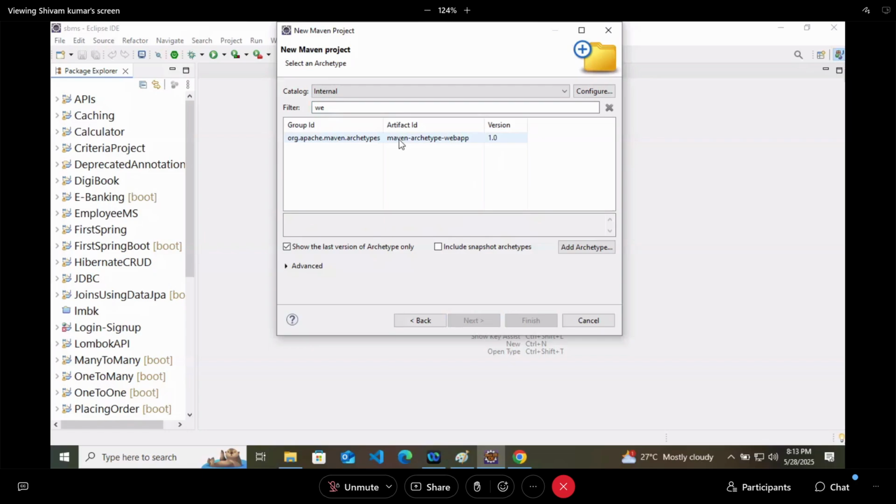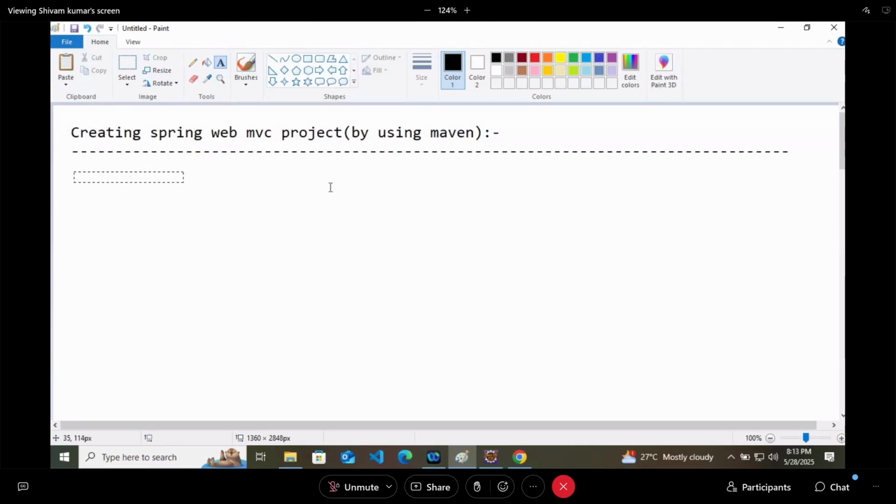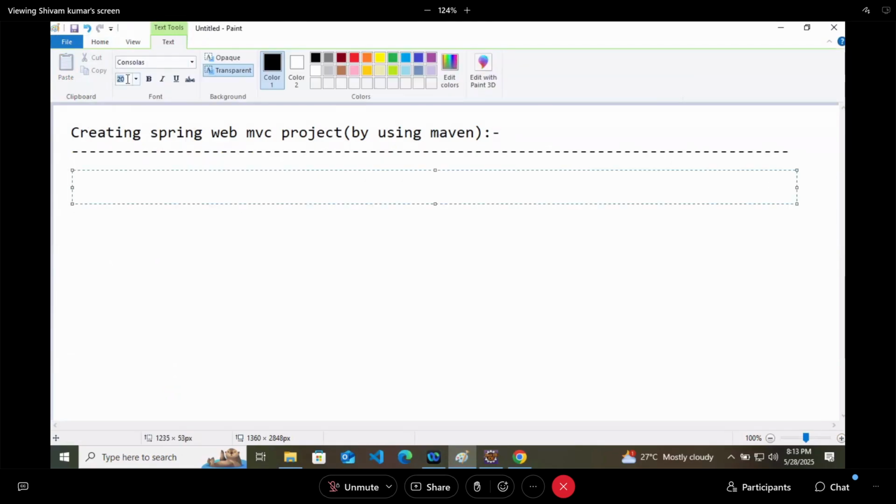So in step 1, what you are supposed to do is create a Maven project in Eclipse by selecting the archetype as web app. Okay, first step. So I will select the archetype as web app and click on next.